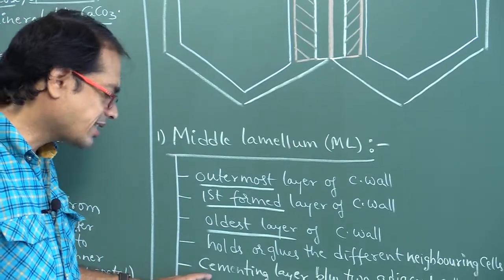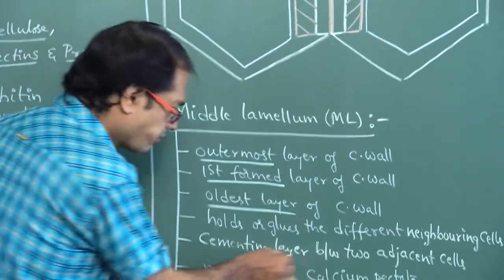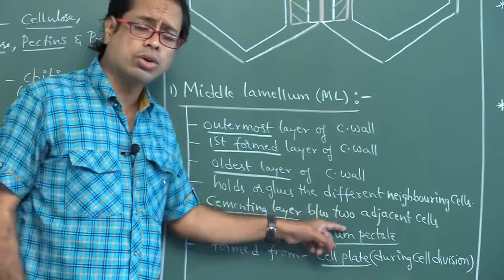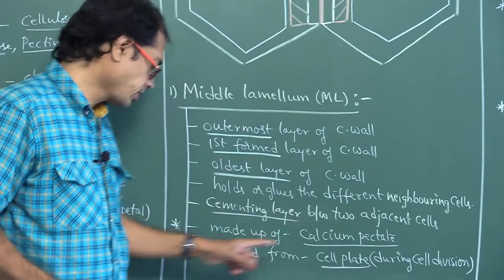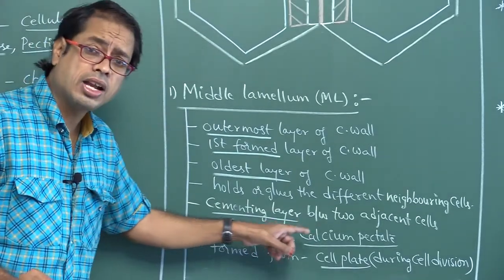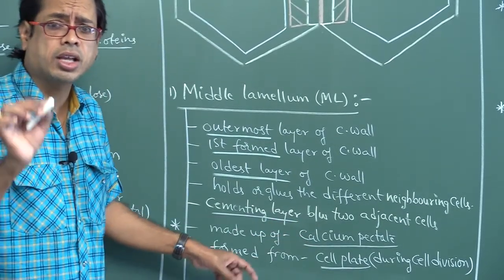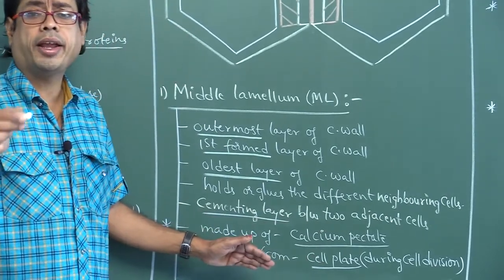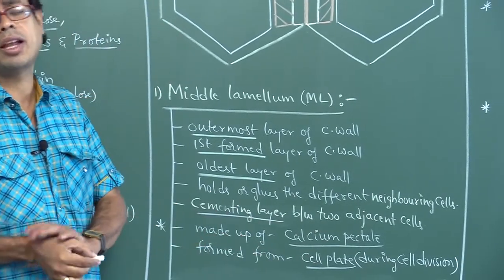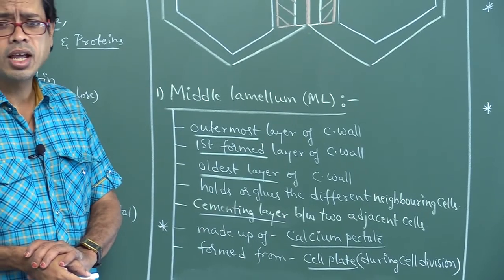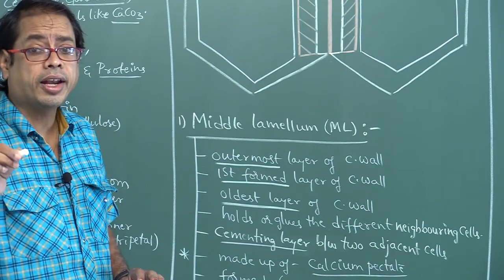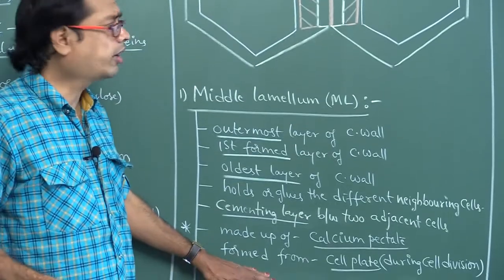Next, it acts as cementing layer between two adjacent cells. It is made up of calcium pectate, that is calcium and pectin. And it is formed from cell plate during cell division in plant cells. Okay. Next one.